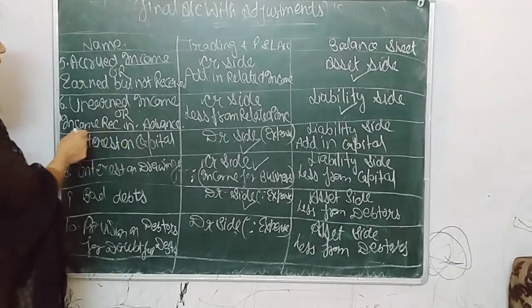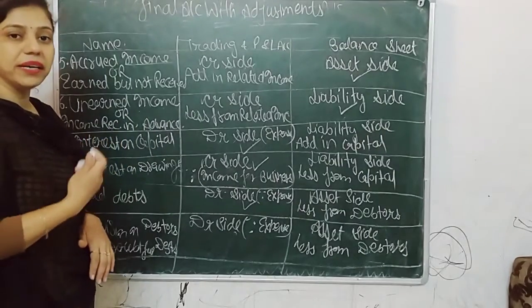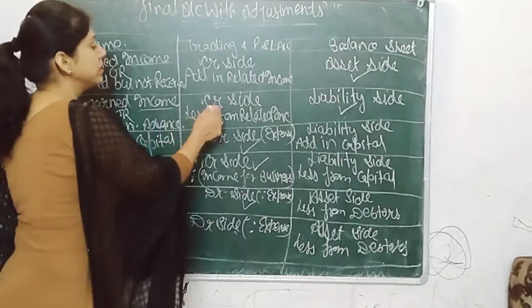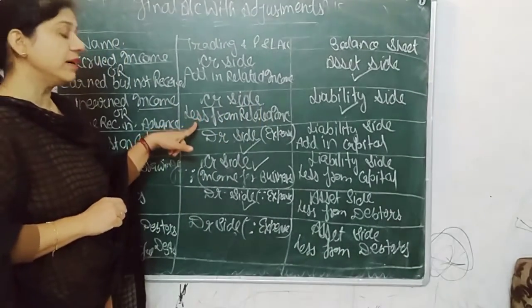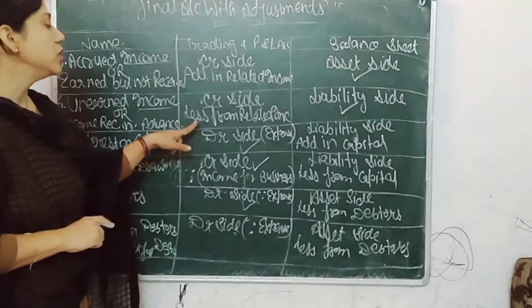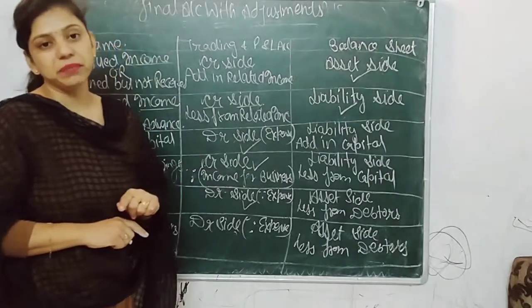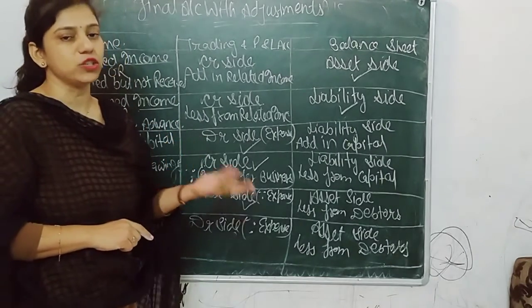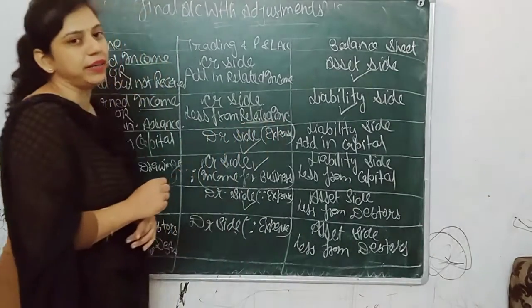Unearned income means income received in advance. The income received in advance by you. So as it is an income, it should also be passed on the credit side. But this income, because it is received in advance, should be deducted from the related income. So if unearned commission, then less from commission. If unearned interest, then less from interest. That's why I write here less from related income.